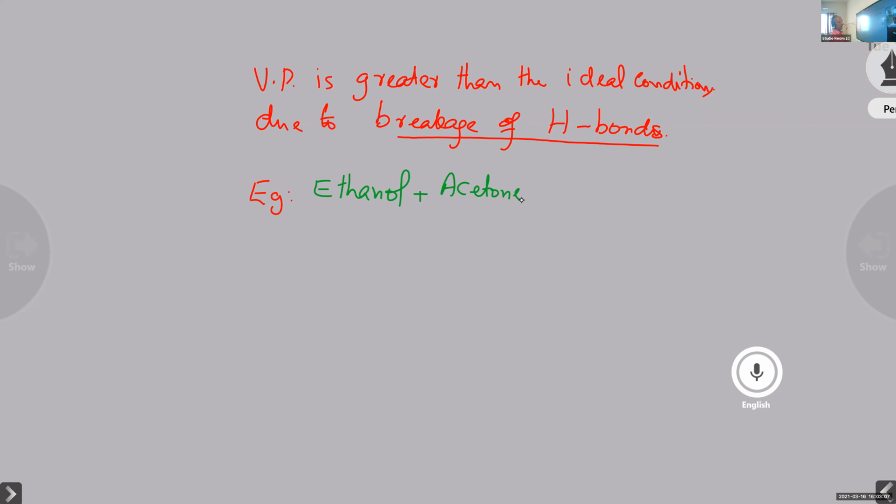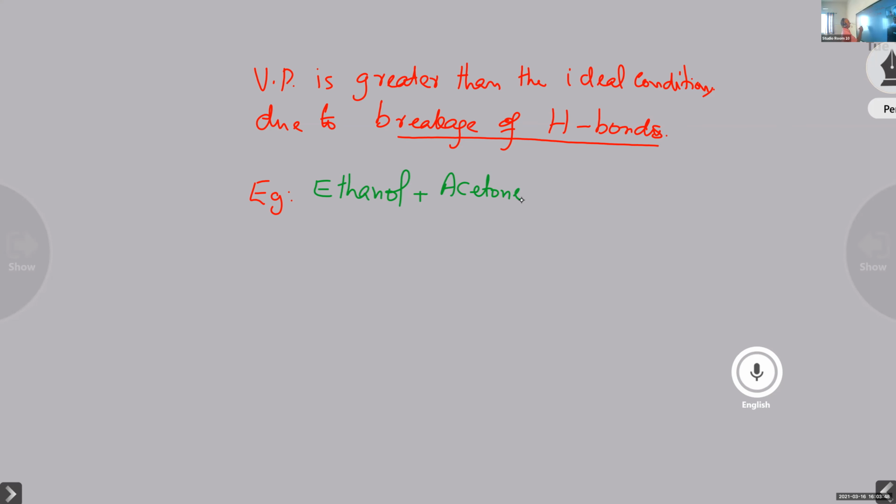But when acetone is added, acetone will come between the ethanol molecules, and the attraction between ethanol molecules will be decreased. The hydrogen bonds between ethanol molecules will be broken by the interaction of acetone molecules. And so there is an increase in vaporization and in the vapor pressure, so the vapor pressure composition curve will be bending upward.